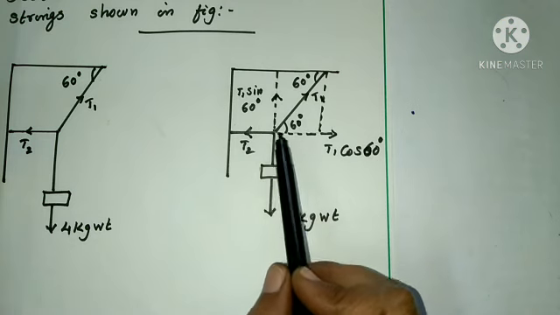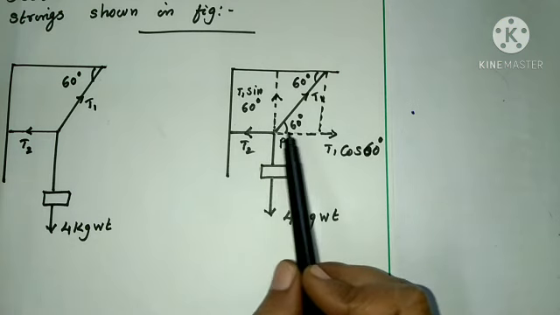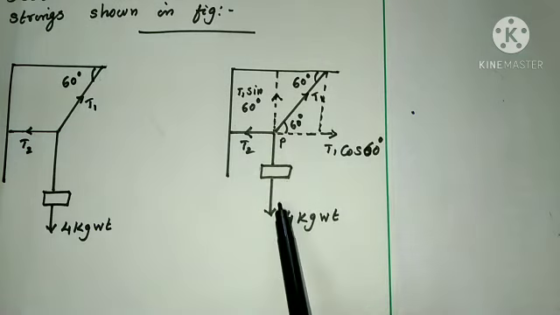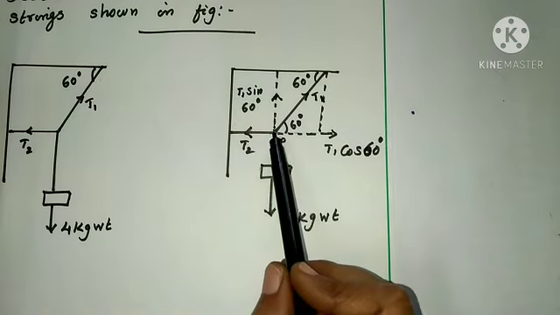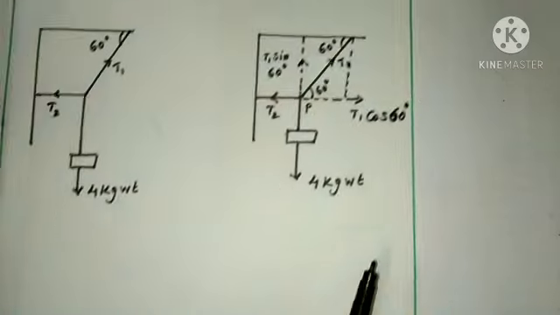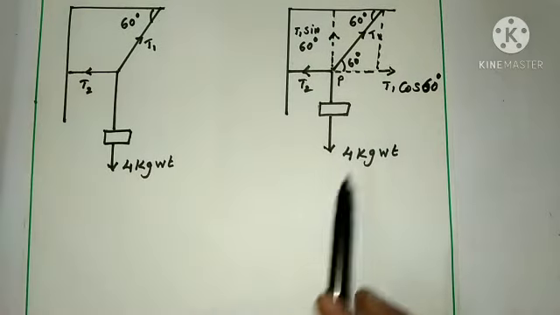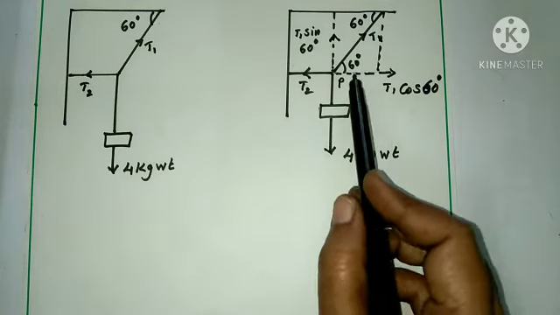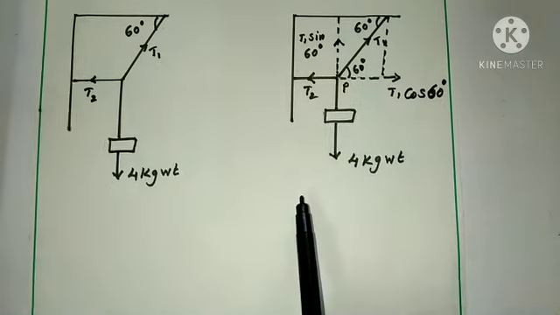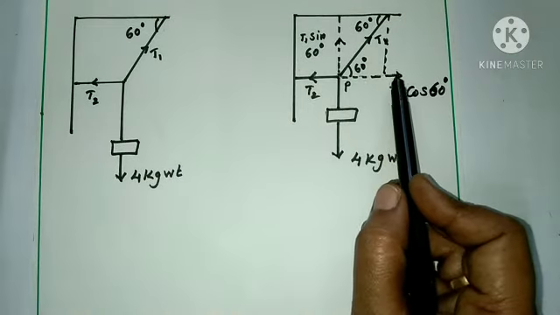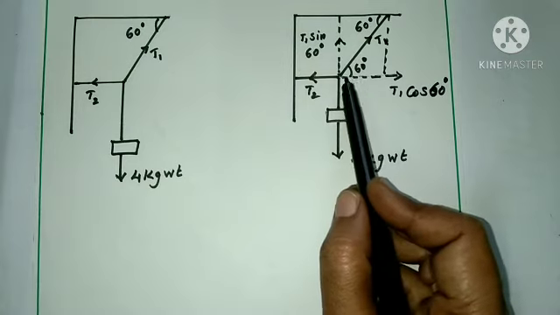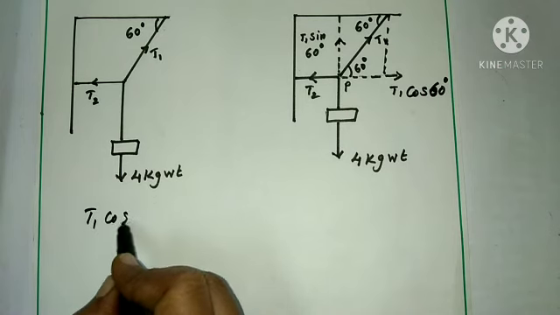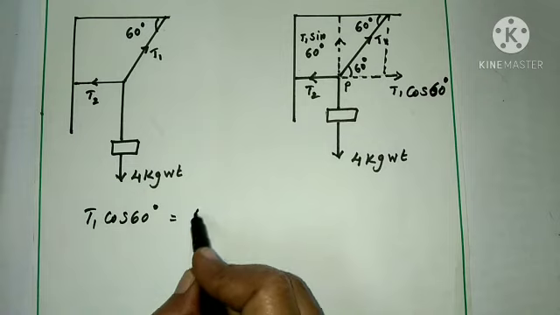T1 cos 60 is in the horizontal direction and T1 sin 60 is in the vertical direction, and the T2 force and 4 kg weight are in the downward direction. So the point P is in the equilibrium condition. We can write the equilibrium condition from the free body diagram. This is the free body diagram of the first figure. Here we are resolving the forces. So from the figure, T1 cos 60 equal to T2.